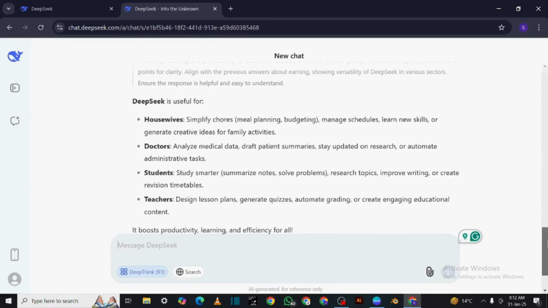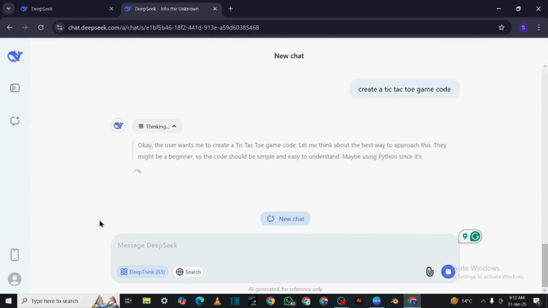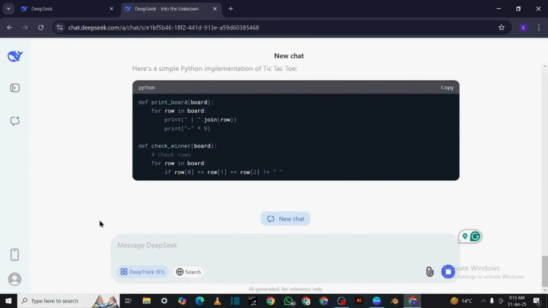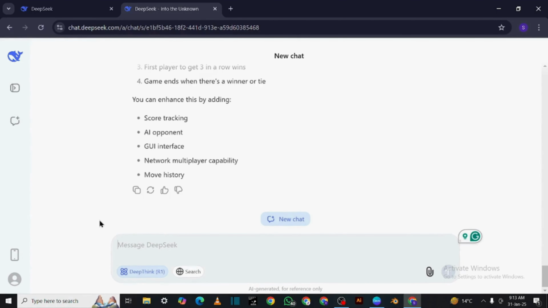Calling all software developers. Let's go next level. I'll ask, create a tic-tac-toe game code. And boom! DeepSeek instantly gives me a working Python code. But wait, I want to actually play this game. So I'll ask, convert it to HTML so I can play it.